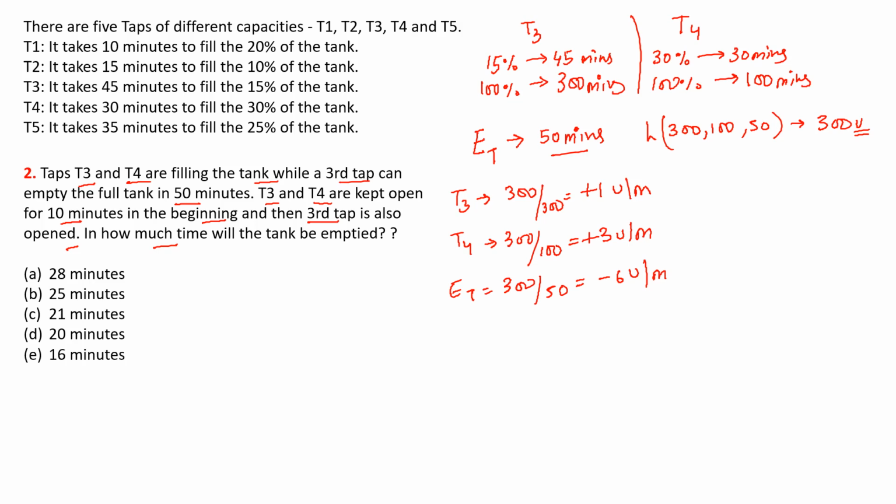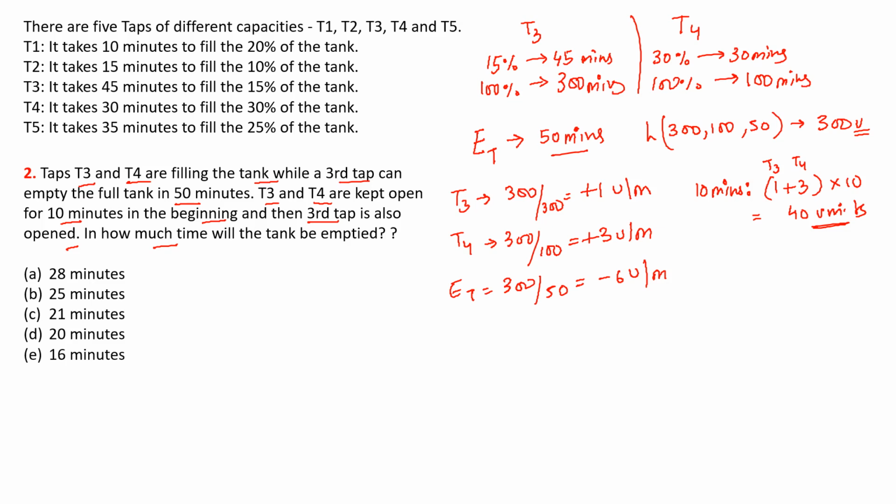So in this question it is given that taps 3 and 4 are kept open for 10 minutes. So in 10 minutes how much of the tank would have been filled? 1 plus 3, by tap 3 and tap 4, for 10 minutes. So 1 plus 3 is 4. 4 into 10, 40 units have been filled in 10 minutes. Then the third tap is also opened.